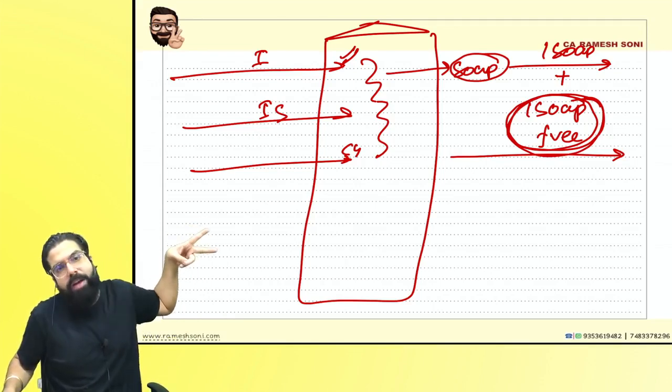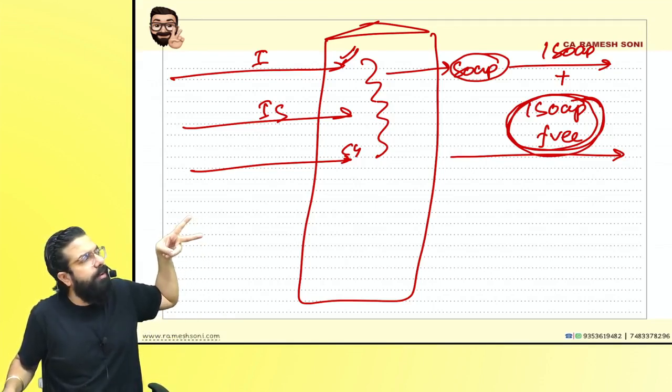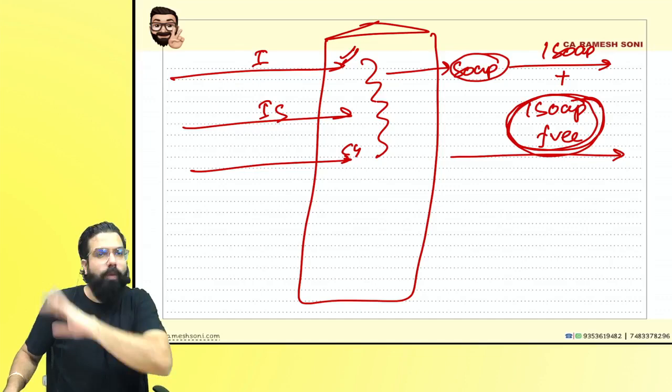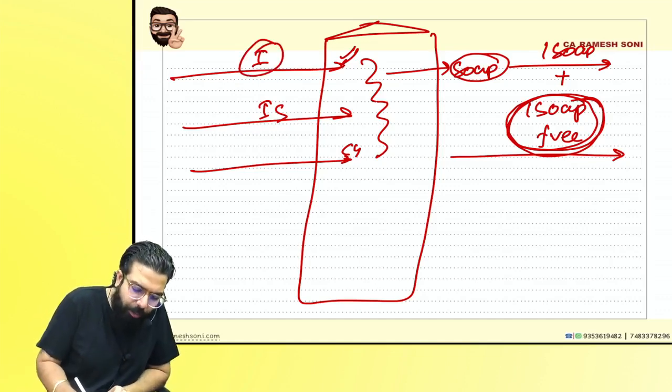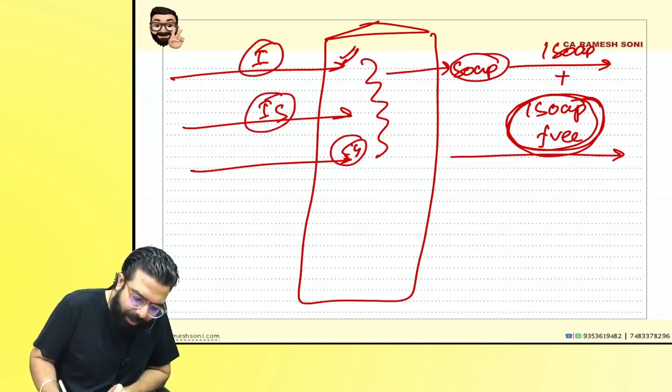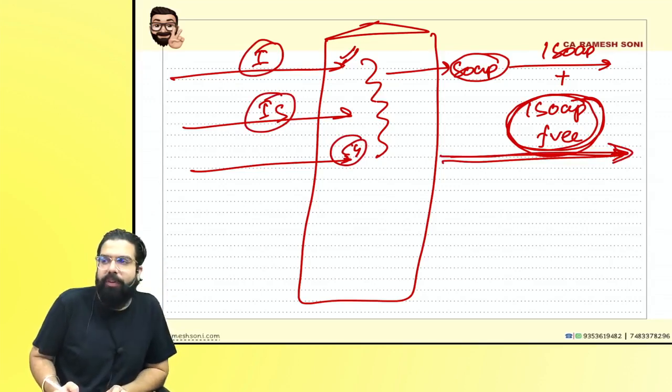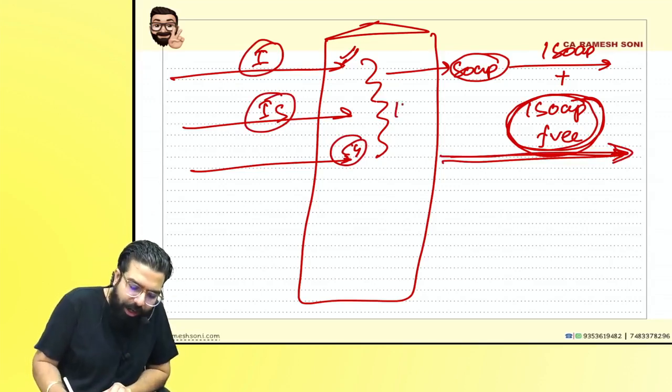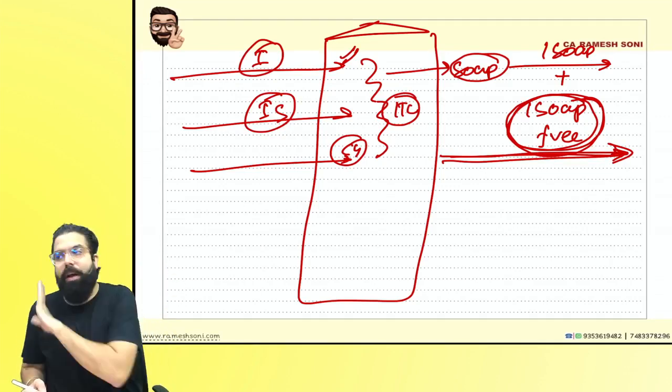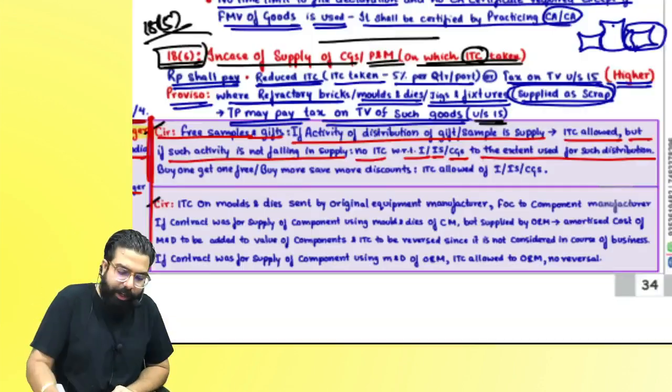And sir, all the ITC shall be available to the person who is giving one plus one free. It is nothing other than two individual supplies supplied at the price of one, and ITC of all the input services and capital goods shall be available even with respect to the soap which is given free. Total ITC shall be available. Are we clear everyone? So that was the clarification.